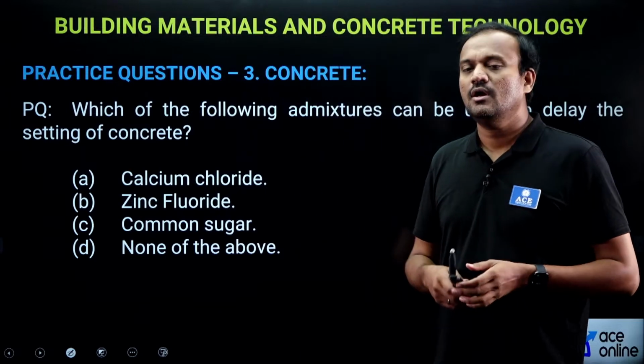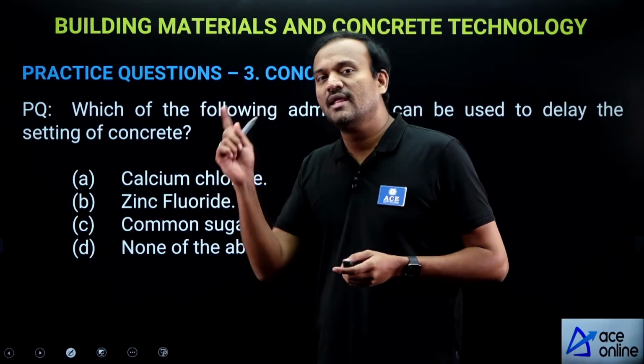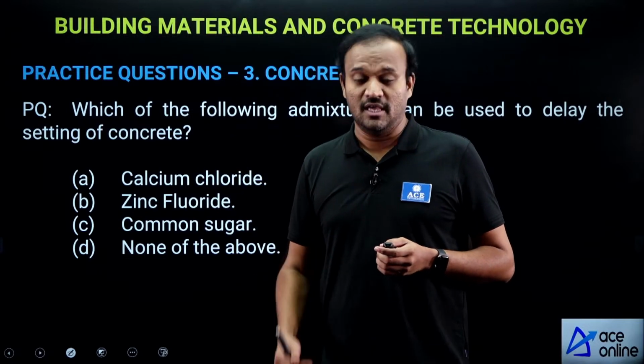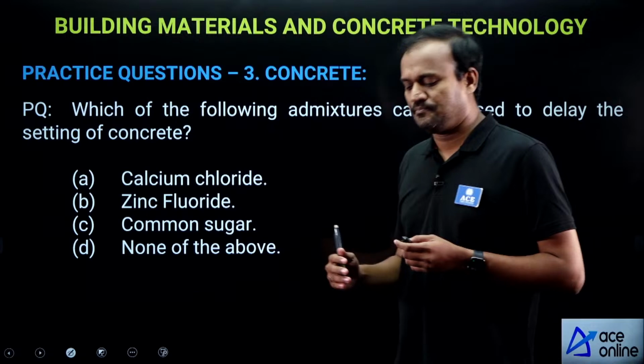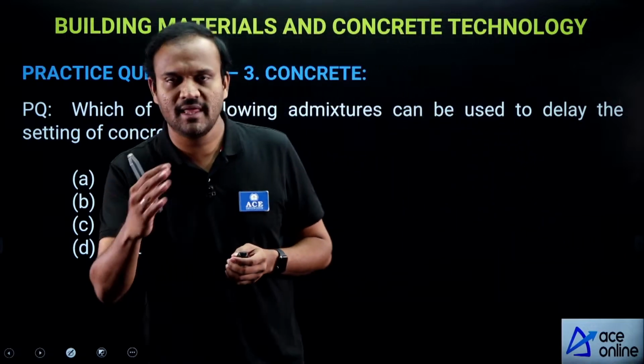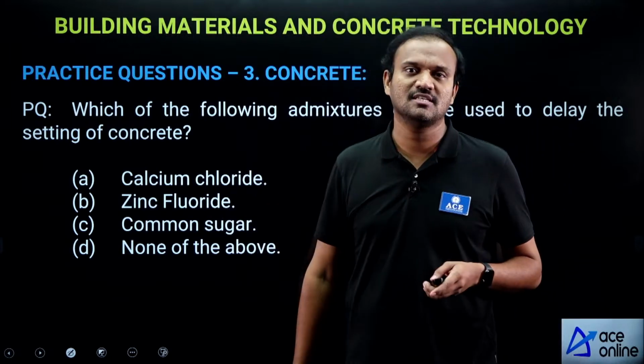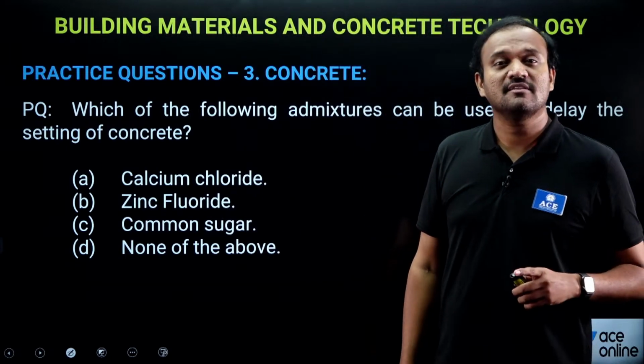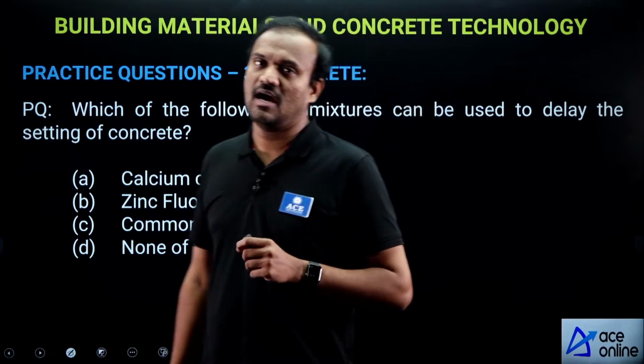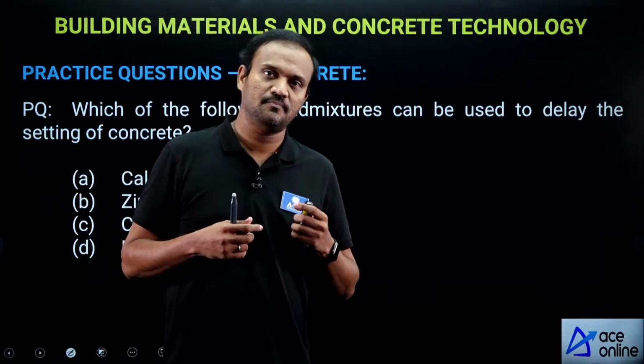So to avoid that problem during transportation, if we feel that there is going to be some delay or there will be some setting which may hamper the workability of concrete, then admixtures called retarders are to be mixed with concrete.